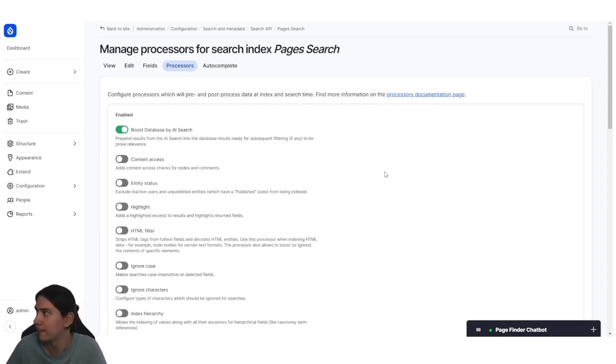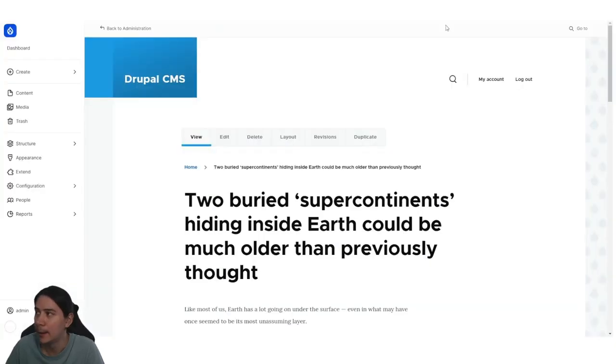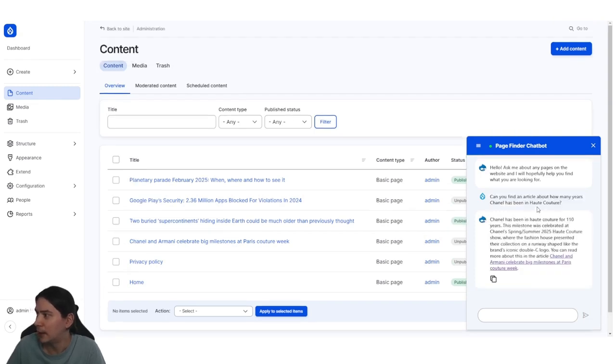Similarly, we do have the chatbot. If I ask, do you have any articles about content inside the Earth? It links me to that particular article here. And if I were to click on it, you would see it go to that article.